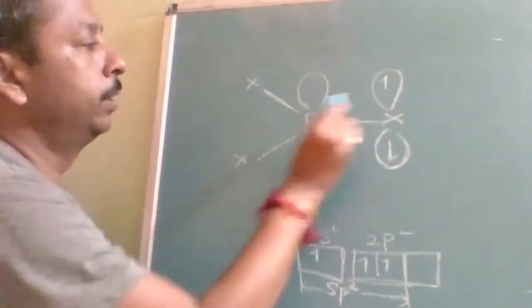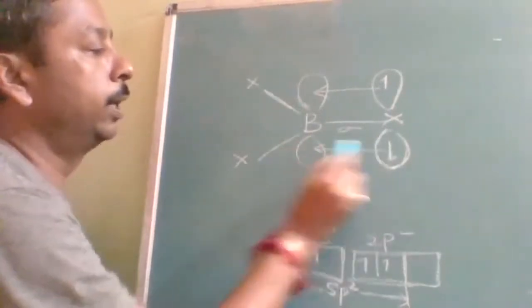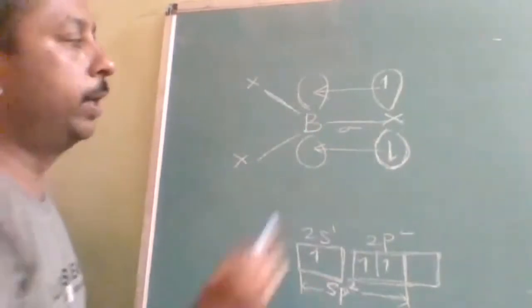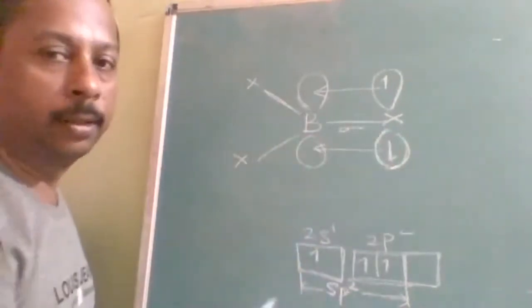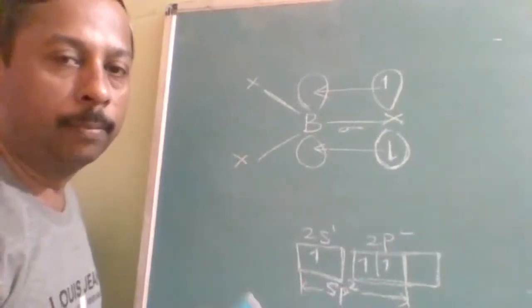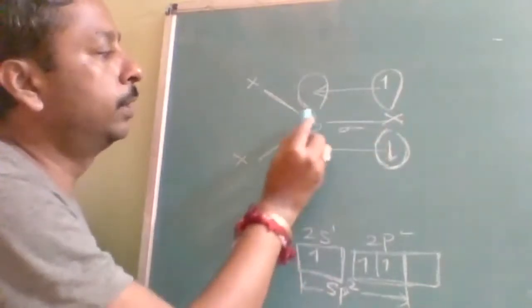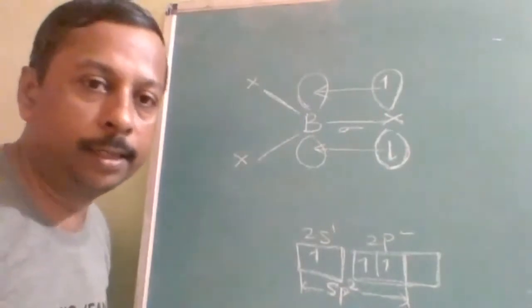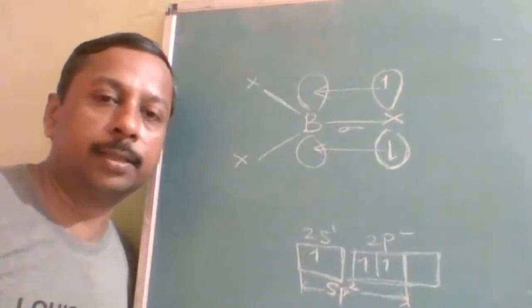Then this will be sideways overlap, and the electron will be donated by this halogen to this. So why is this called back bonding? There is already a bond there. From the halogen side, there is no requirement to form one more bond, but it is giving back its electron only for the sake of the stability of boron. That's why it is called back bonding. An octet is already sufficiently there. If something is given back, then it is called back bonding.